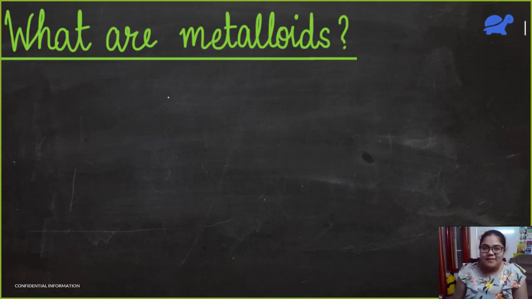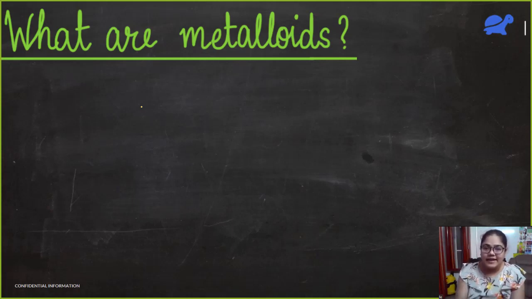Next we come to what are metalloids. These are just intermediate between metals and non-metals. We saw in the periodic table also they were sandwiched in between the metals and the non-metals. That is because these are elements that have properties intermediate between metals and non-metals.